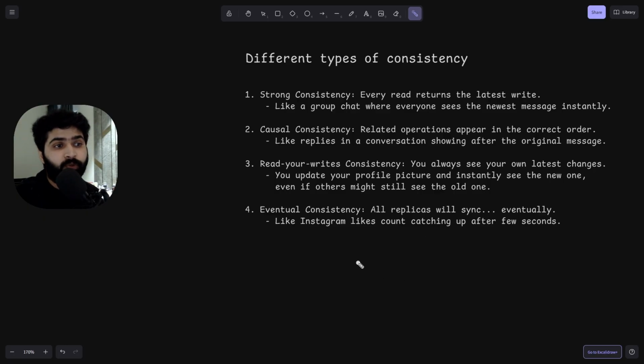Okay. So the last is eventual consistency, which means all replicas will sync eventually. Like Instagram like counts catching up after a few seconds. The best example. It's not instant. What it simply means is it's not instant.